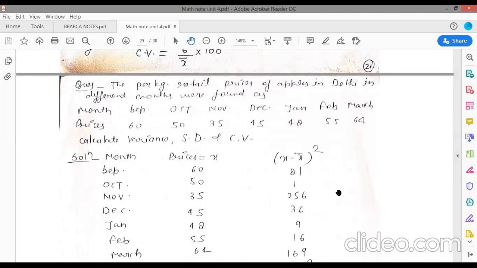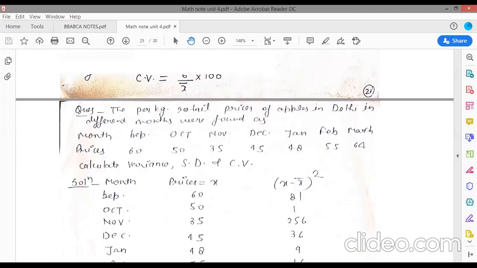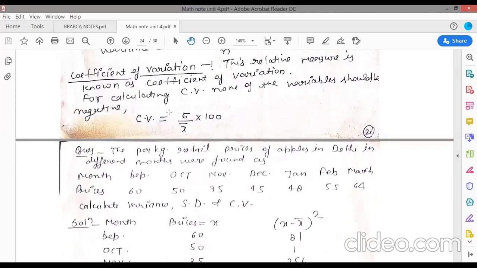Now next there is an example here. The per kg retail prices of apples in Delhi in different months were found as month September to March and prices 60 to 64. So just calculate variance, standard deviation and coefficient of variation. So in one question there are 3 points being asked. Now first of all we need deviation. So deviation is your x minus x bar.